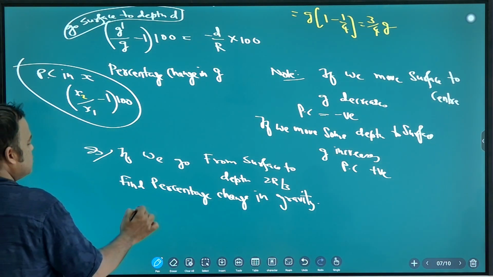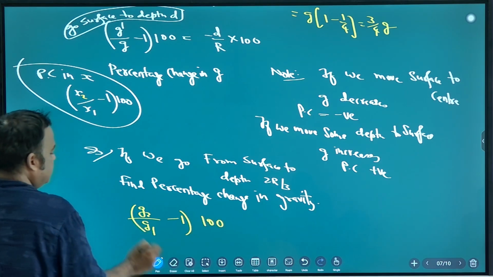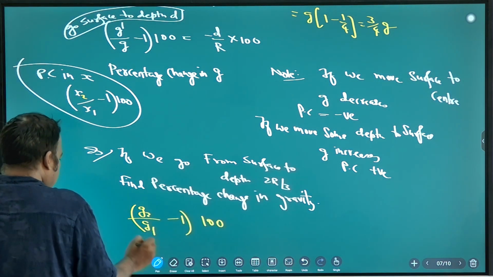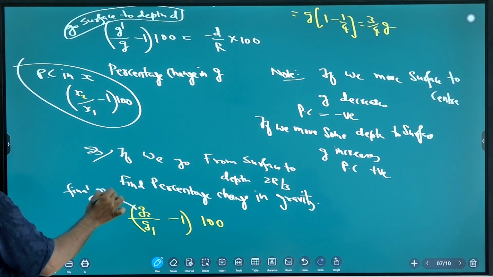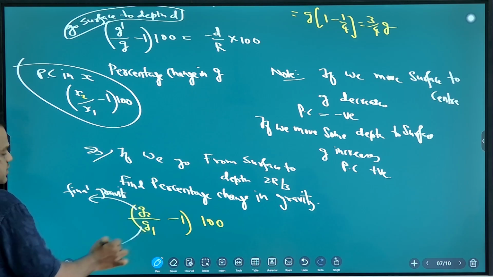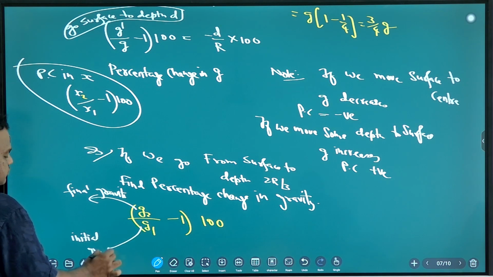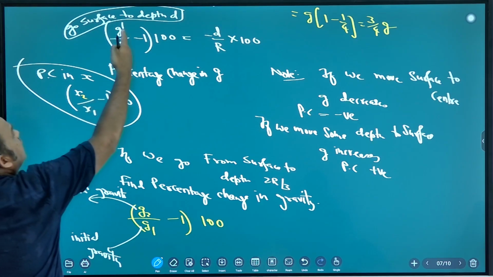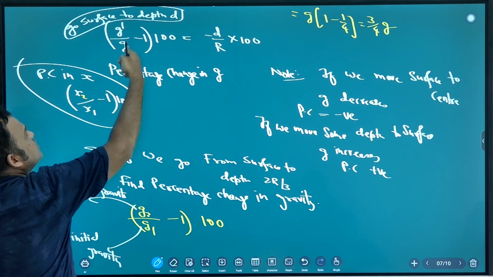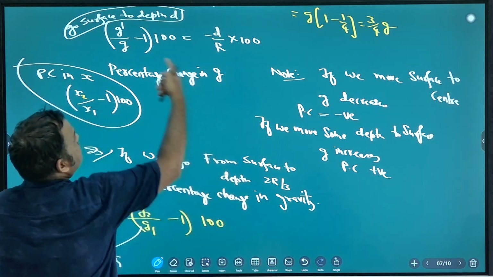So you can also use G2 by G1 minus 1 into 100. G2 means final gravity, G1 is initial gravity. You can use this also. At depth it is G dash, at surface it is G. So use this formula, tell me what is the answer.